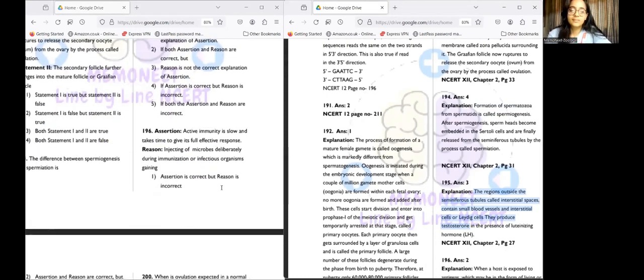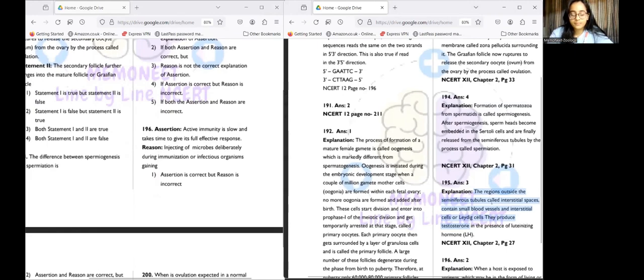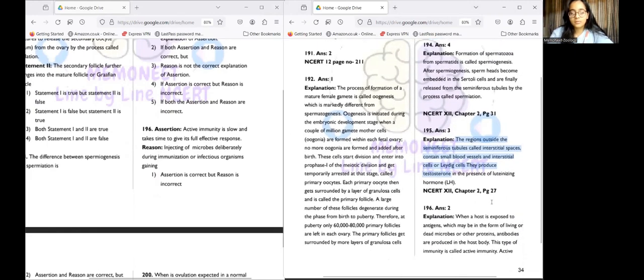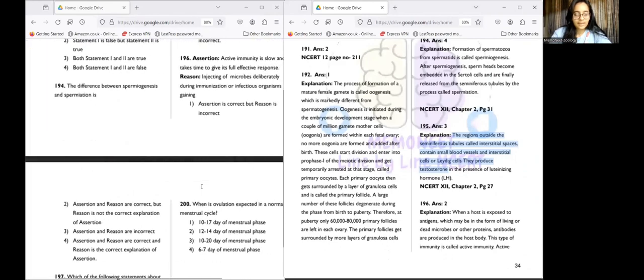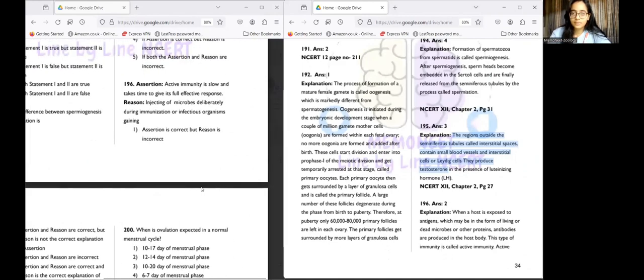Now we have 196. Again, an assertion reasoning type of question where it said that active immunity is slow and takes time to give its full effective response. And the reason is injecting of microbes deliberately during immunization or infectious organisms. Okay. So we have the answer as option number 2, which is assertion and reason are correct, but reason is not the correct explanation for the assertion.